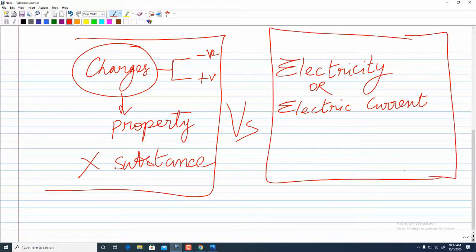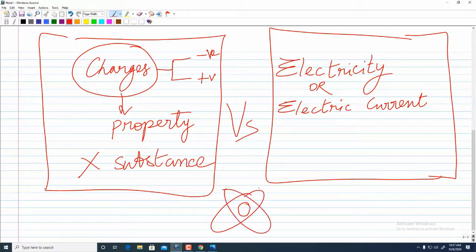Okay, so when I see the structure of atoms, I have the nucleus and electrons keep on revolving around them in the orbitals which are specified. So it is very difficult for us to remove the positive charges which are present in the nucleus in the form of protons. Neutrons are neutral, so we don't have to worry about them here.